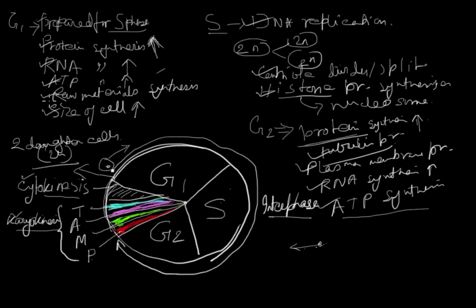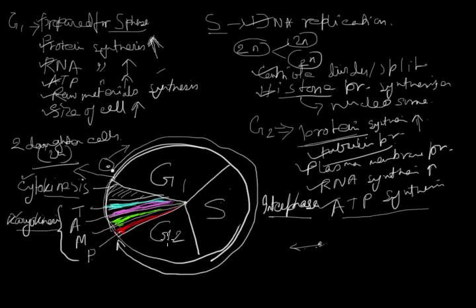Raw material synthesis also takes place during G1 phase, raw materials required for S phase DNA replication, and the size of the cell increases. It will be followed by S phase, when DNA replication actually takes place. Histone protein synthesis also takes place, and the centriole divides in case of animal cell.